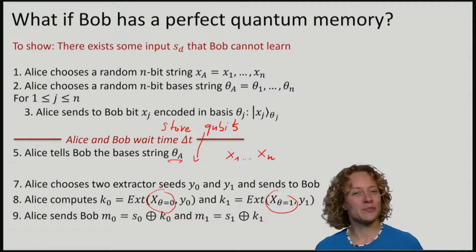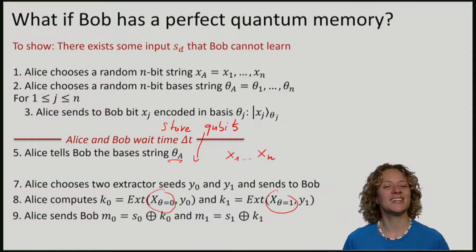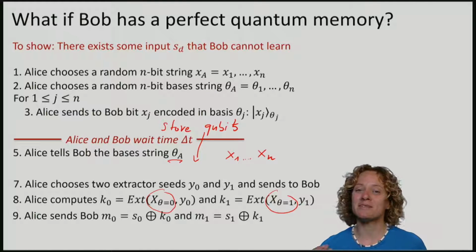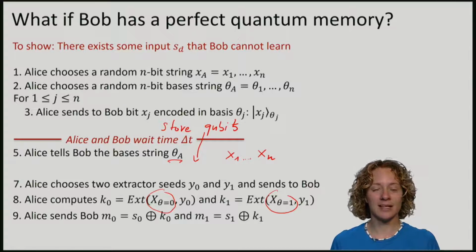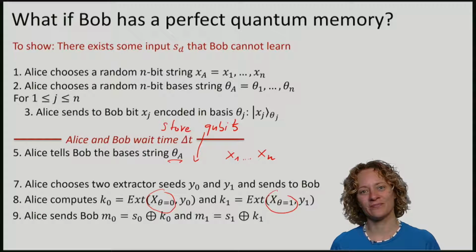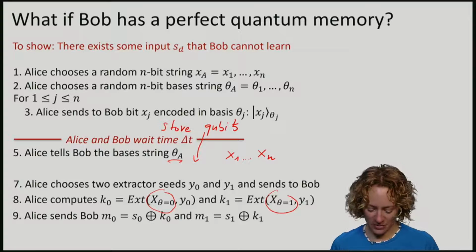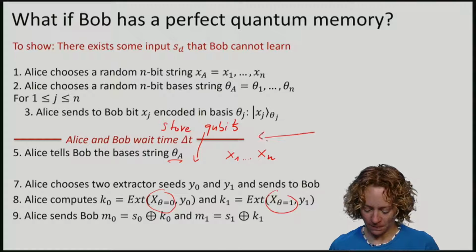So if Bob has a perfect quantum memory, it is certainly not possible for his min entropy to be larger than 0, or equivalently, his probability of guessing the string to be less than 1. Something has to happen in this waiting time.